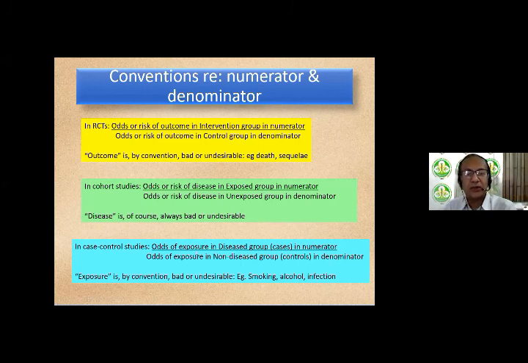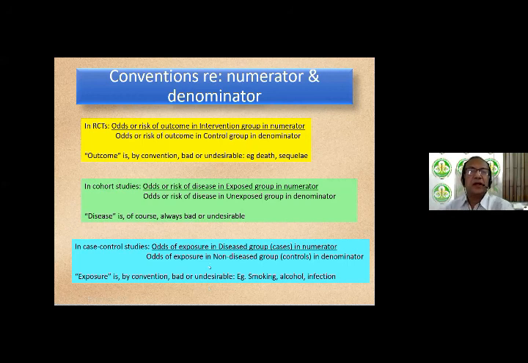We don't talk about risk in a case control study. It's only odds, and I will be dealing with that in a short while. And again, exposure by convention is usually something bad or undesirable, like smoking, alcohol, infection, and so on. By convention, you don't talk about exposure to something that is desirable.